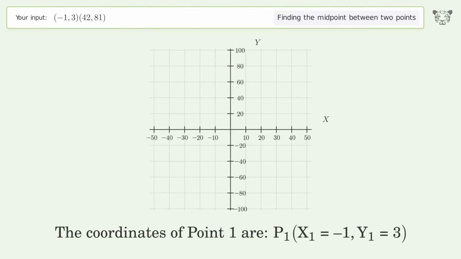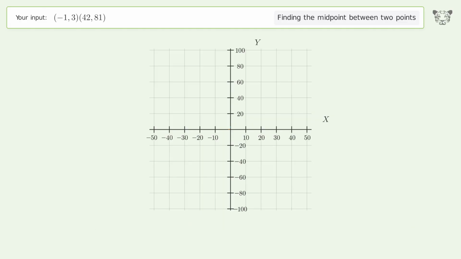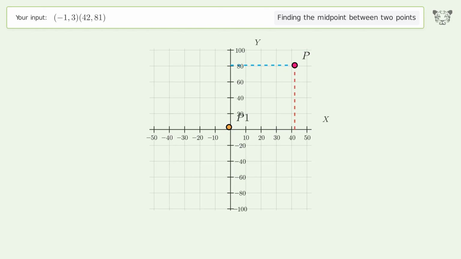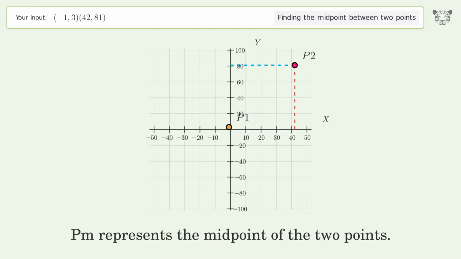The coordinates of point 1 are, x1 equals -1, y1 equals 3. The coordinates of point 2 are, x2 equals 42, y2 equals 81. PM represents the midpoint of the 2 points.